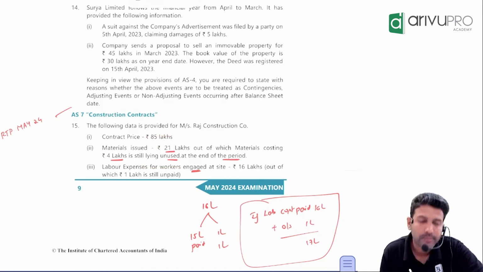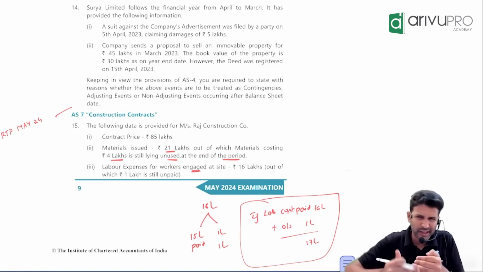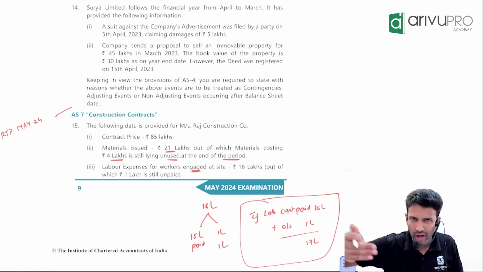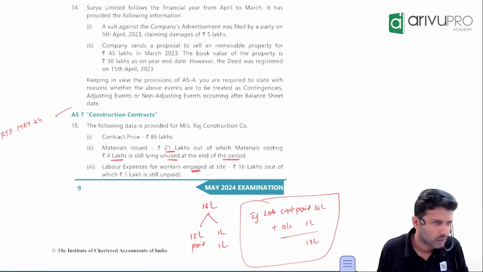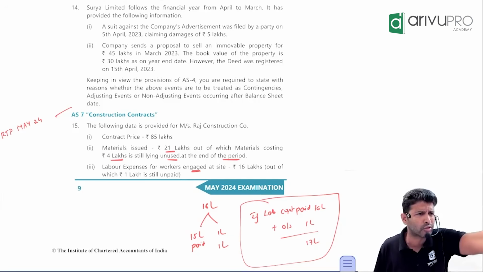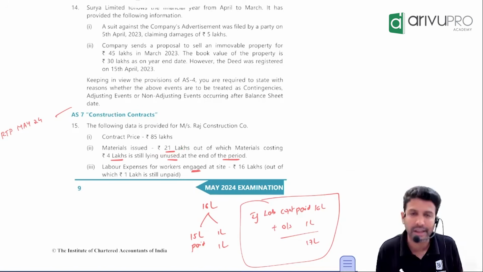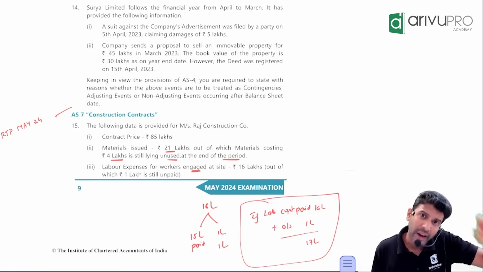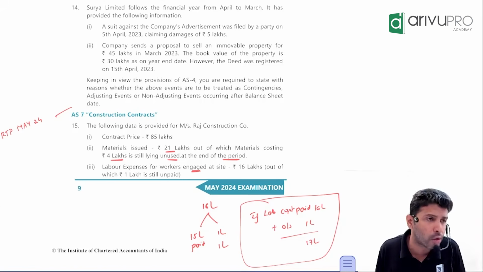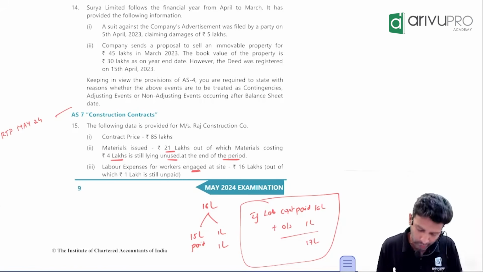What does this mean? Sir, we have purchased. Obviously, if you want to complete a contract, you need materials. If you're constructing a building, you need bricks, cement and all that material. We have purchased 21 lakh worth of material. But out of that, how much has not got utilized?